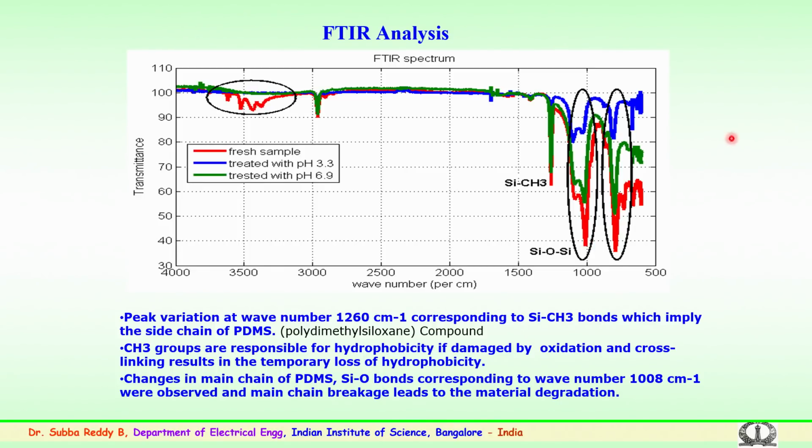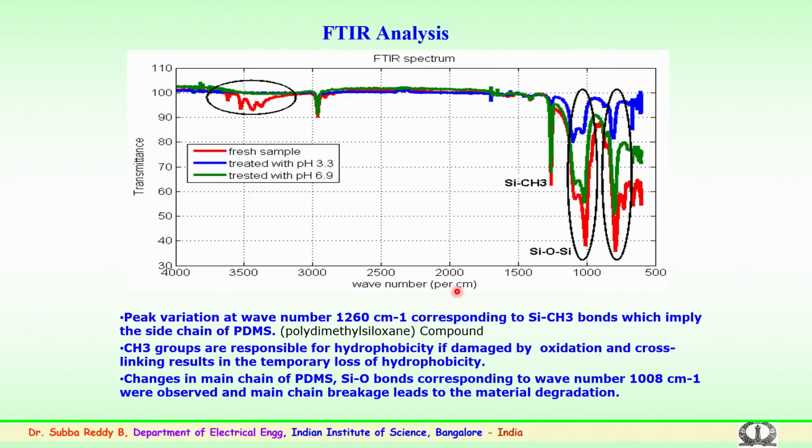You can see a lot of changes, the peak variations at wave number 1200, particularly where the silicon-oxygen and silicon bondings are. These bonds imply the side chain of PDMS, polydimethyl siloxane, and the peaks are reducing, which gives an indication as mentioned earlier,